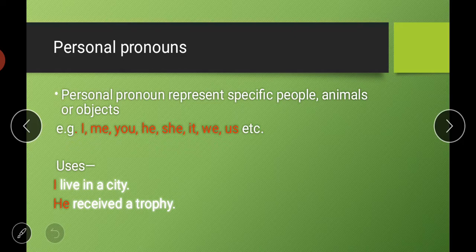So what is a personal pronoun? Personal pronouns represent specific people, animals, or objects. For example, I, me, you, he, she, it, we, us. All these are personal pronouns, means the words which represent specific people, animals, or any object.